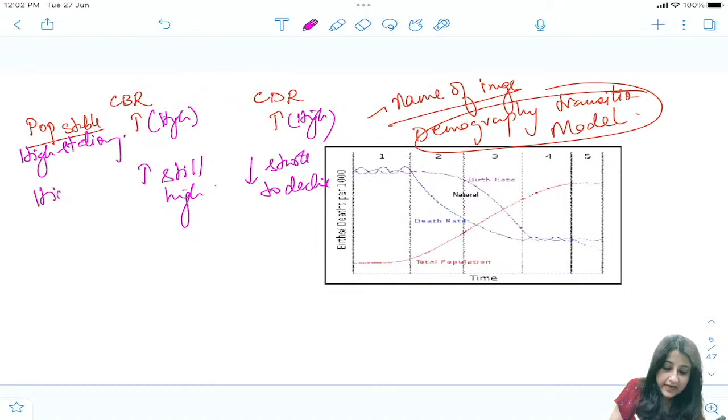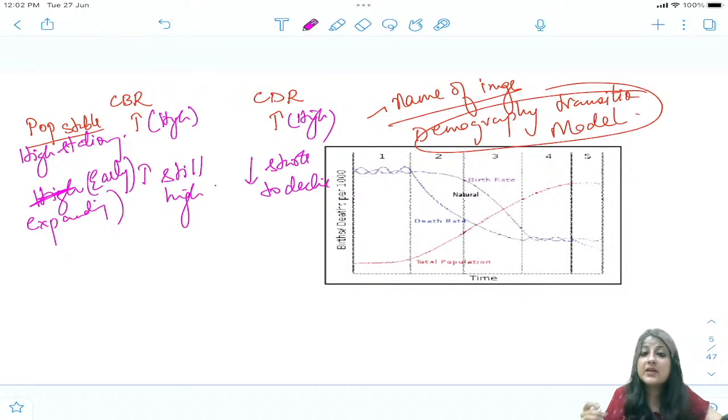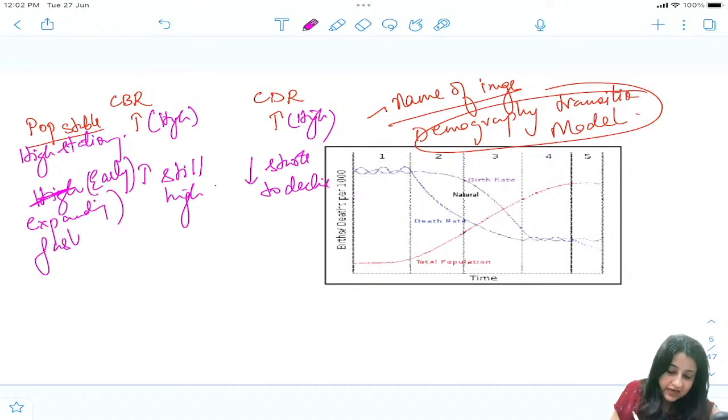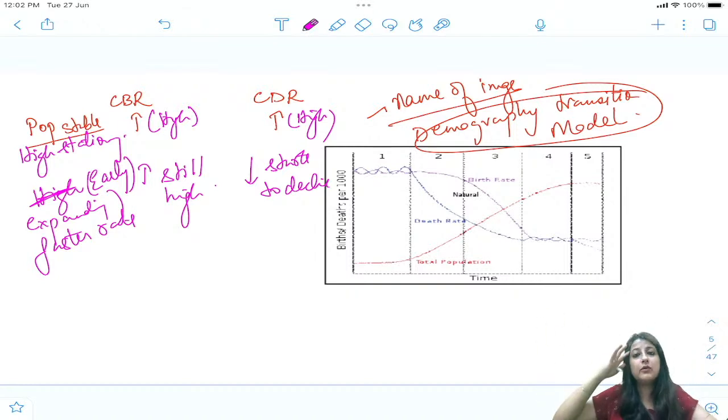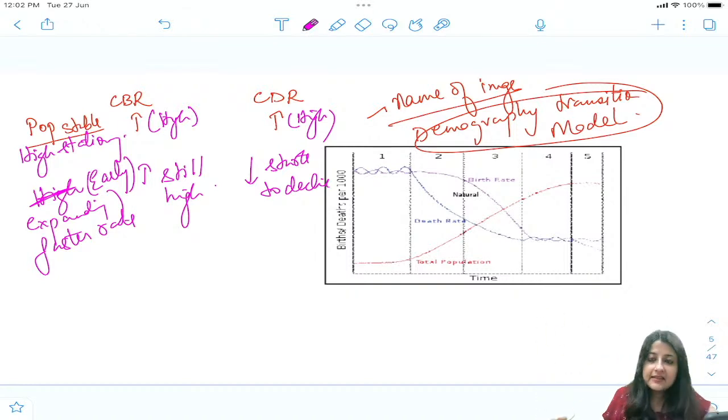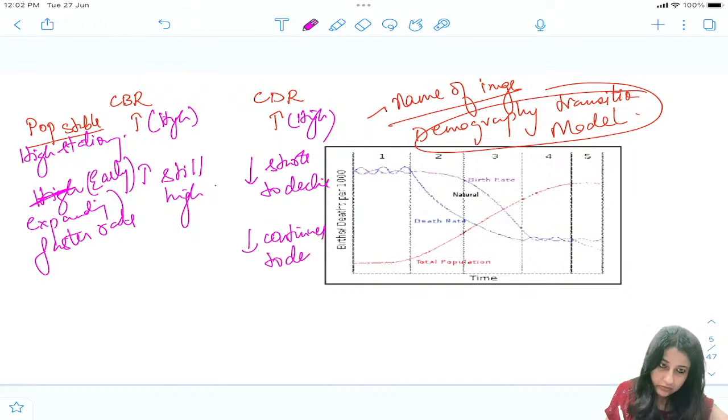Okay, so what is going to happen? Population is expanding, or you can also say population is early expanding. Don't write high, write early expanding. Early expanding means population is growing at a faster rate. It's like running, the population will keep on growing. Then the hospital services still get better, so CDR continues to decline.